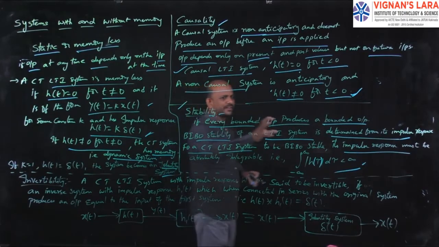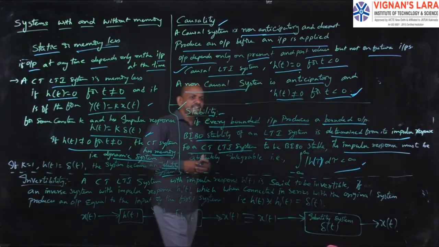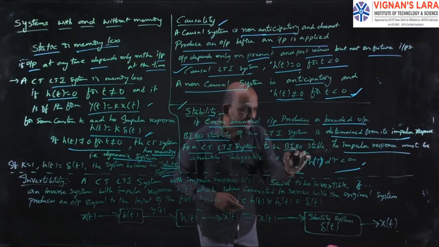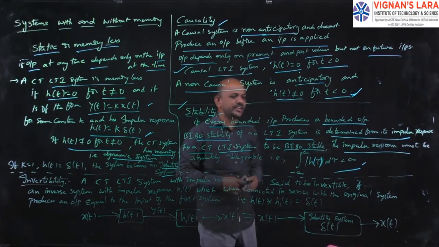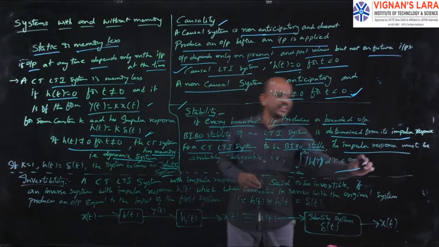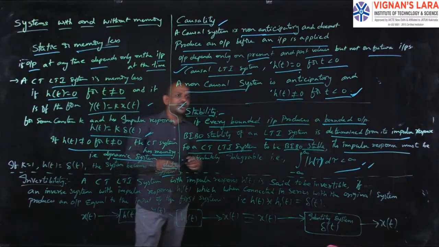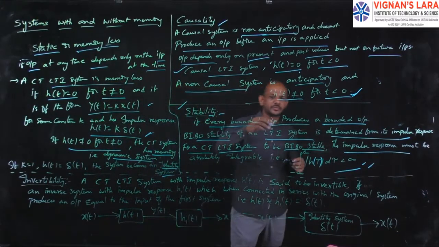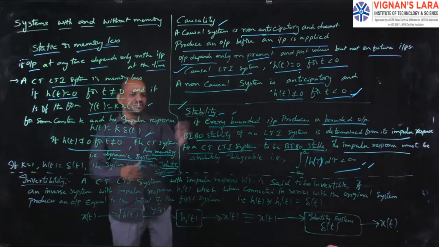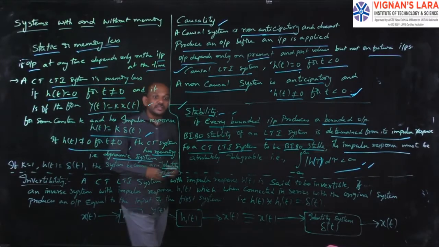Simple. If the impulse response is absolutely integrable for a continuous time linear time invariant system, then I can say that system is a BIBO stable system. That is, if the system satisfies the equation integral of mod of h of tau d tau is less than infinity, then I can say the system is BIBO stable. Simply, for a bounded input, it has to produce a bounded output. Okay, this is regarding stability. And the last one is invertibility.